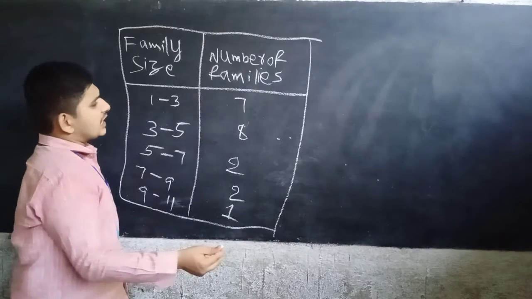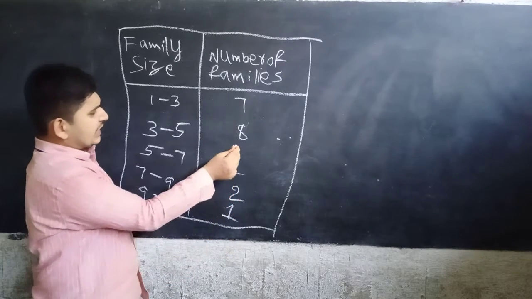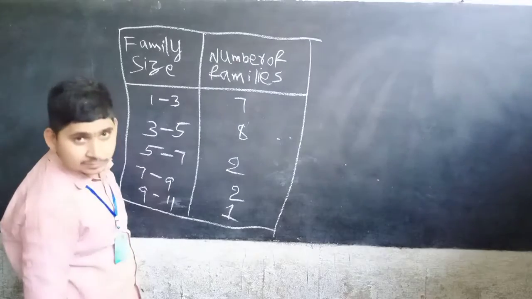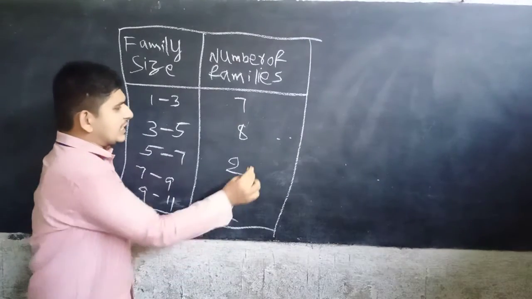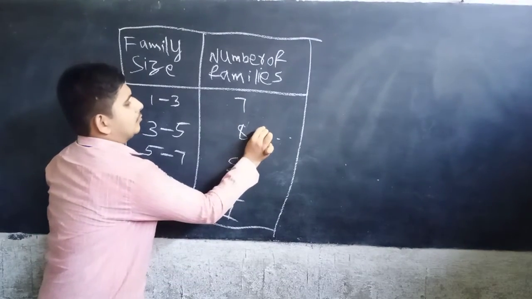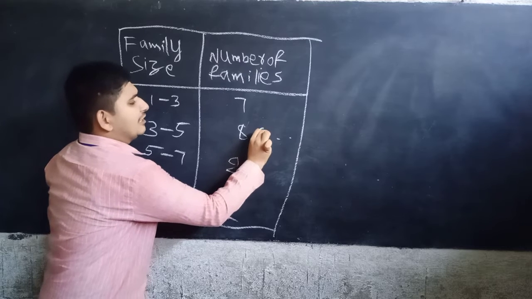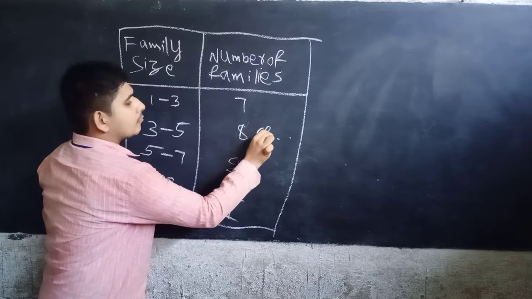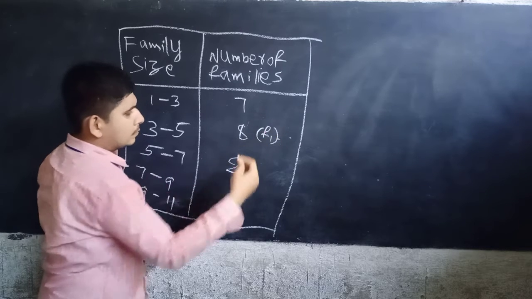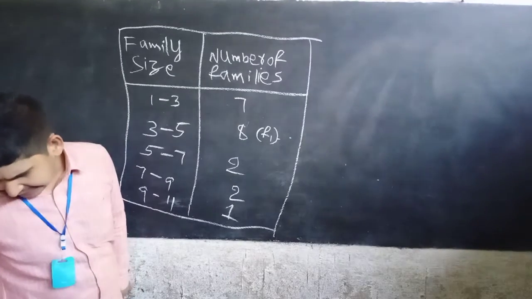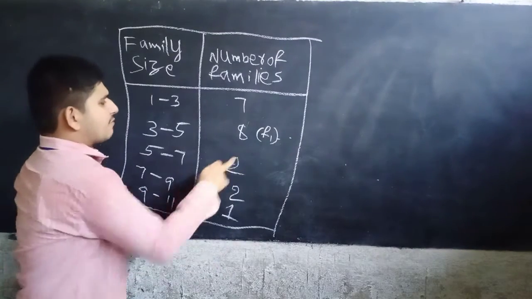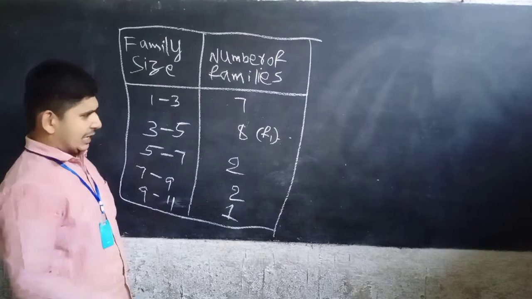Here, which is the highest frequency? 8. So this is nothing but F1, the frequency of the modal class.